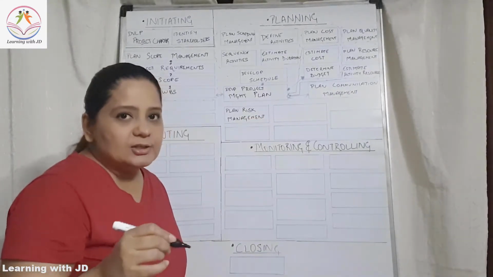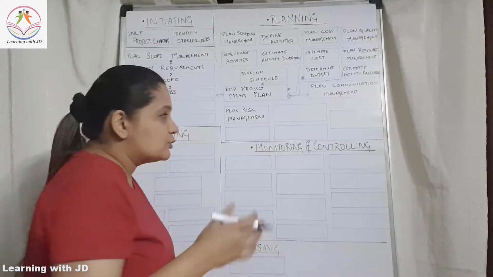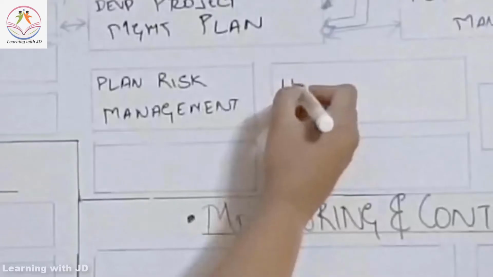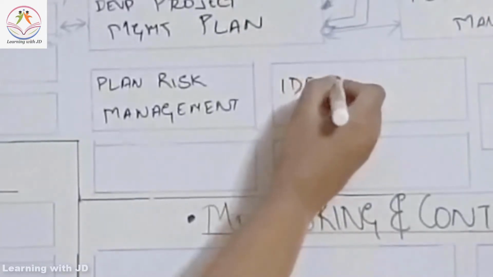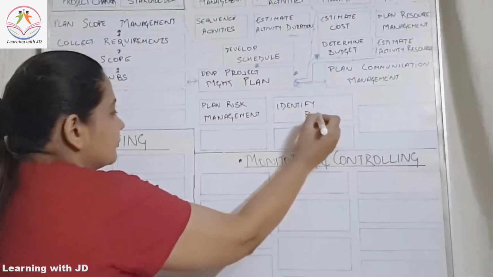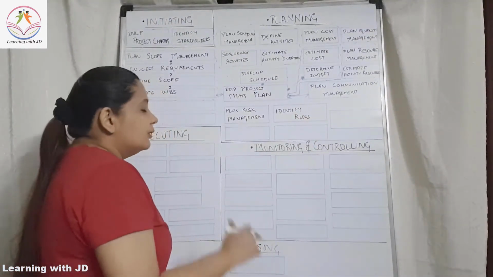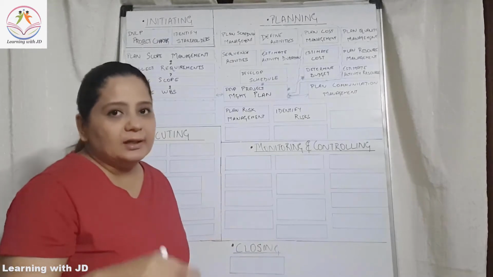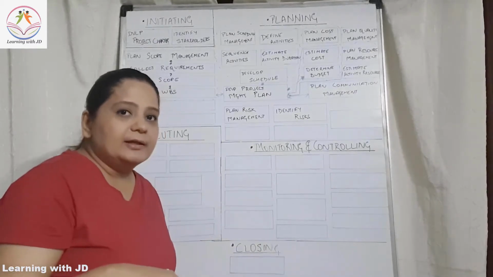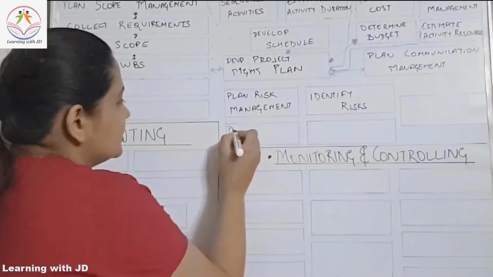As a project manager, you need to first understand what the risks on your project are. So you need to identify your risk. Once you identify the risk, you are going to perform 2 types of analysis on that, qualitative and quantitative.